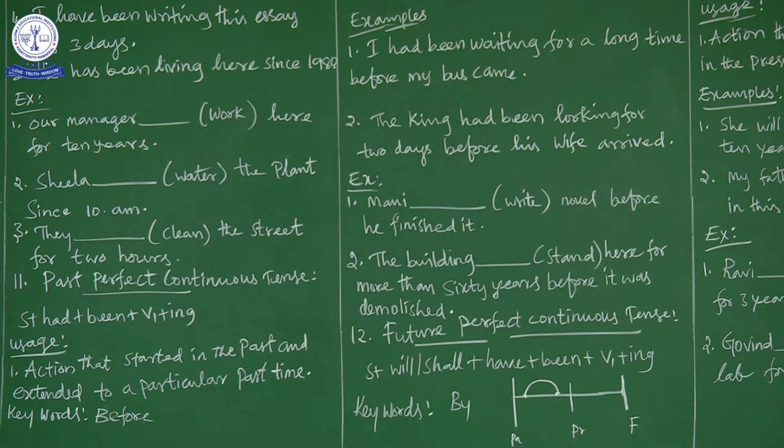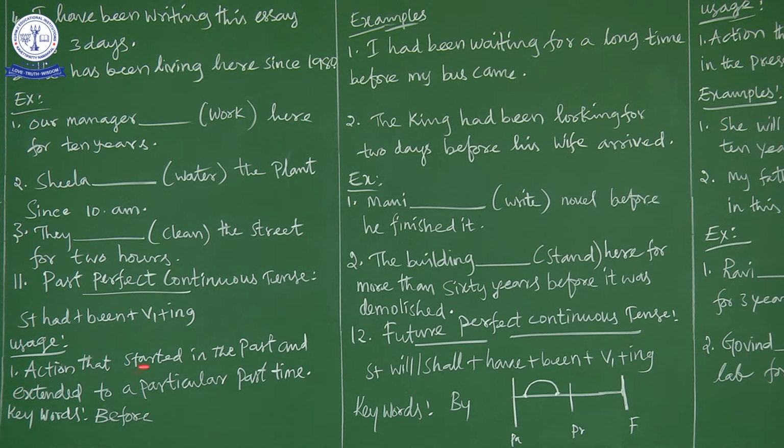That is past continuous. But past perfect continuous tense is when the action started in the past, went on, and completed. Mostly the action will be for a longer time. It started in the past, continued for some time, and completed in the past itself. This is called past perfect continuous tense.